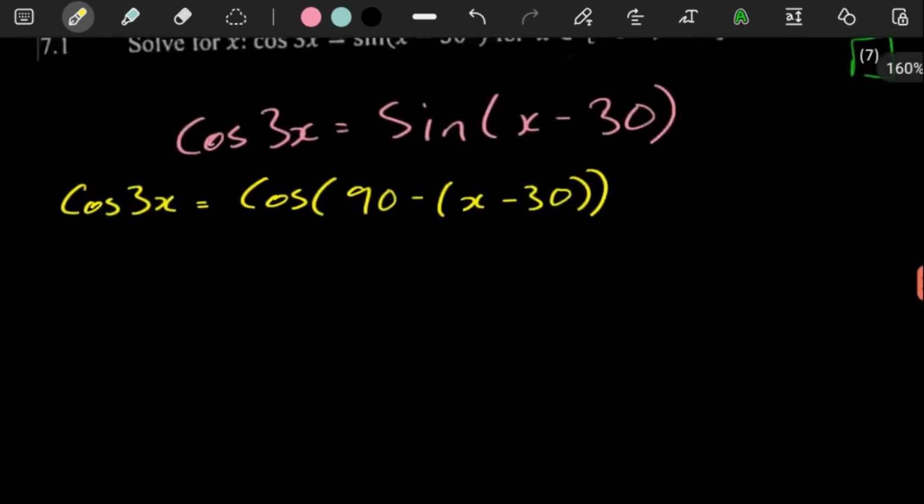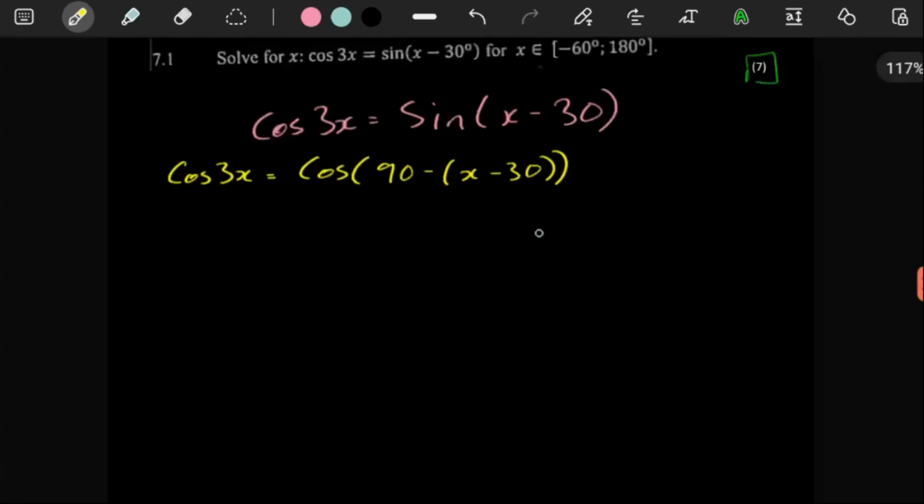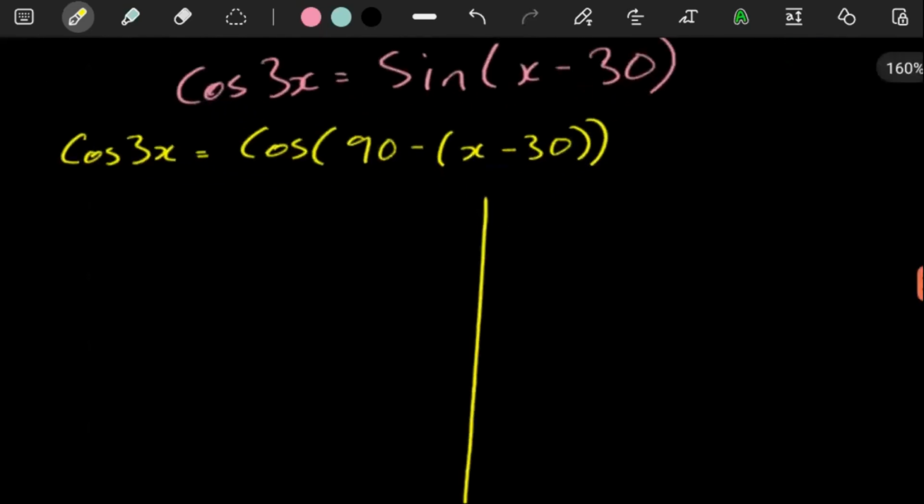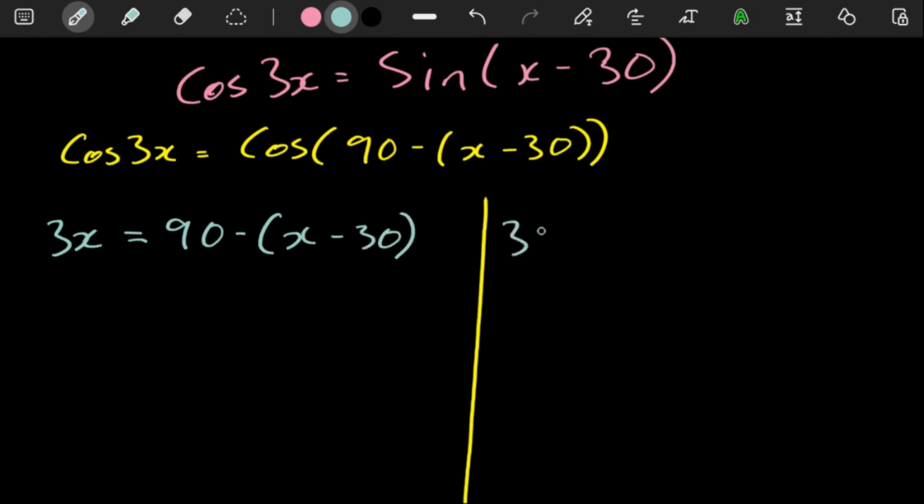Now, the good news is once you have done this, you want to automatically split up your page. Once you split up your page, on one side you're going to drop the cos's. So you're going to have 3x here and 90 minus x minus 30. On the other side, you do the same, but make sure that on the right-hand side you multiply by a negative. The reason I'm doing this is, as long as you're working with cos, it makes your life so much easier.